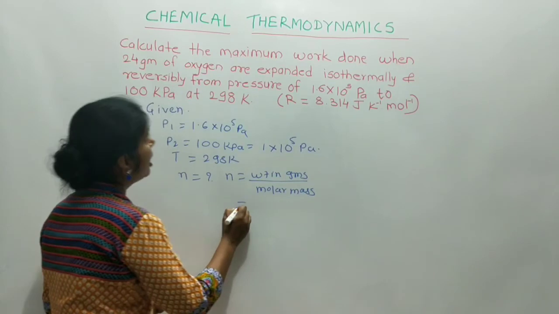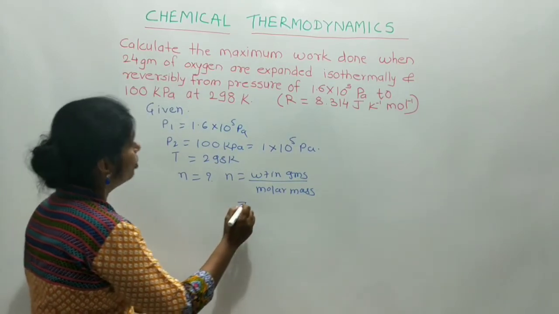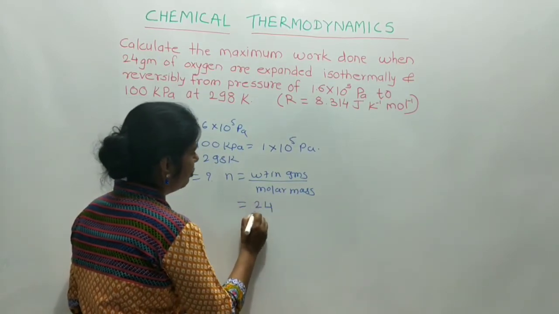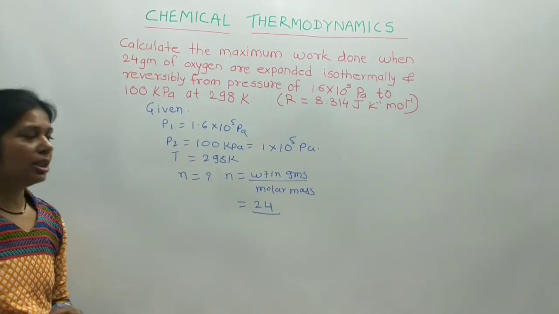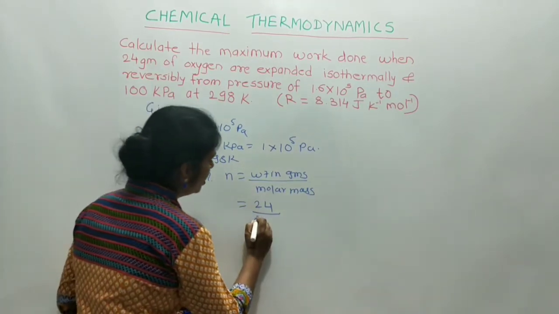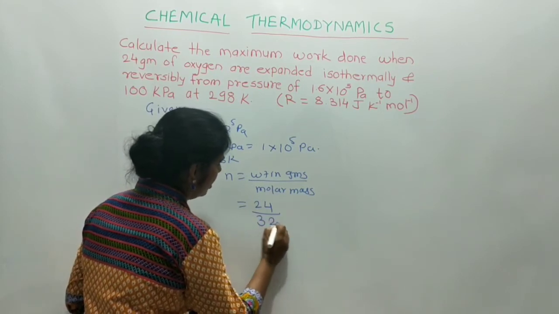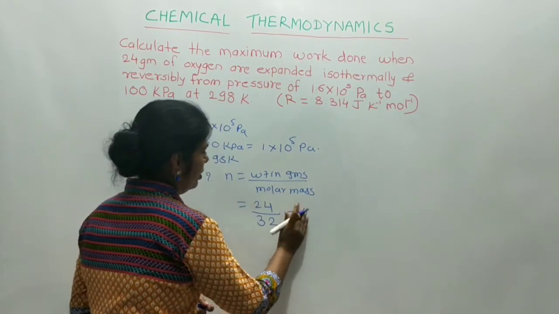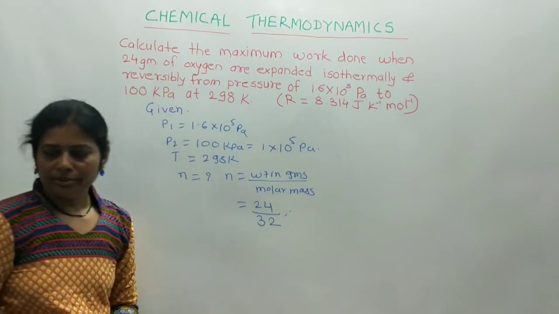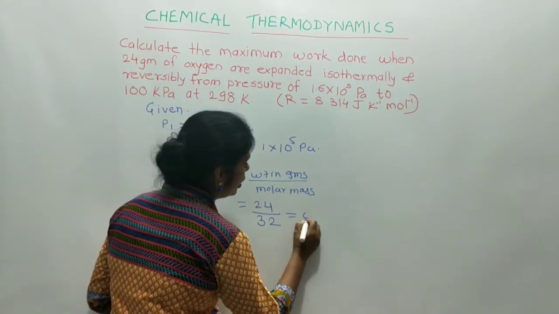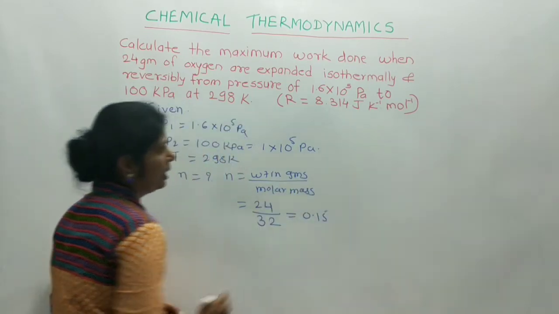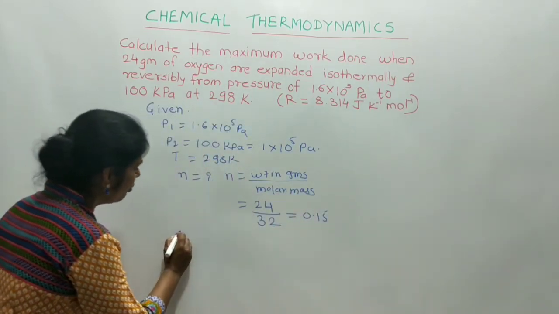Weight in grams is 24. Molar mass of oxygen gas is 32. Now the value is about 0.75.